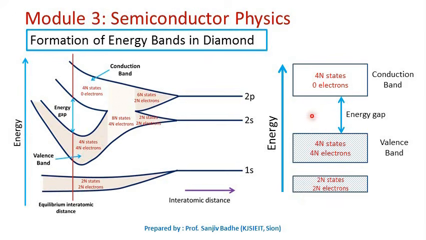which will require a large amount of energy, so it will not be possible. So this lower filled band will never participate in the conduction. Similarly, the electrons from this highest filled band will not get transferred to the upper empty bands, and therefore these upper empty bands will also not participate in the conduction process. So as far as conduction is concerned, only this conduction band and valence band are important, because the transition of electrons can occur only between these two energy bands.